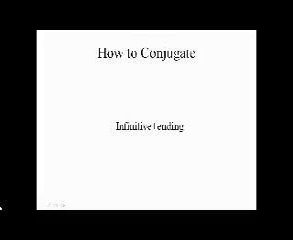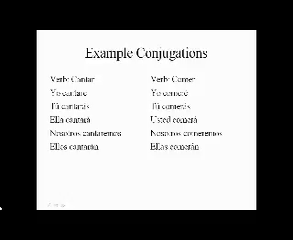To conjugate verbs in the future tense, you take the infinitive of the verb and add the ending. For example, in the verb cantar, the conjugation would be yo cantaré, tú cantarás, ella cantará, nosotros cantaremos, y ellos cantarán. For the verb comer, it would be yo comeré, tú comerás, usted comerá, nosotros comeremos, y ellas comerán.